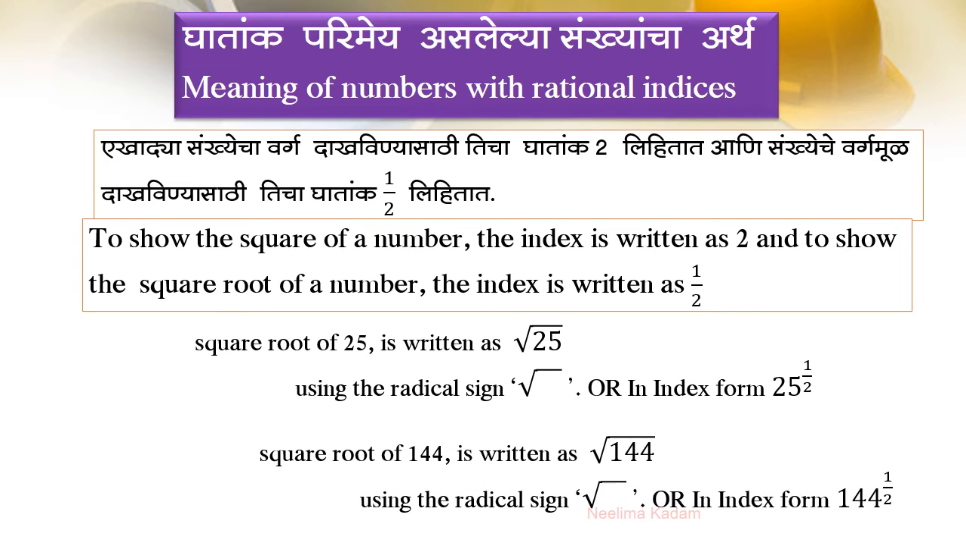Square root of 144 is written with the help of radical sign. We use under square. This is the radical sign. So with this sign we write it as square root of 144. But if you want to write it in index form, we write it as 144 raised to 1 upon 2.